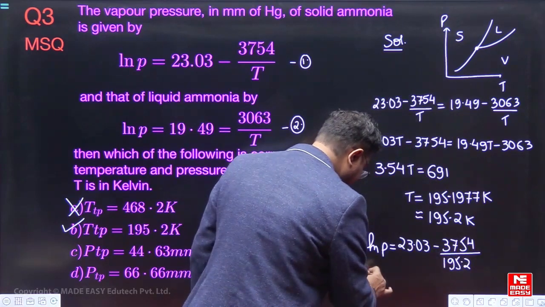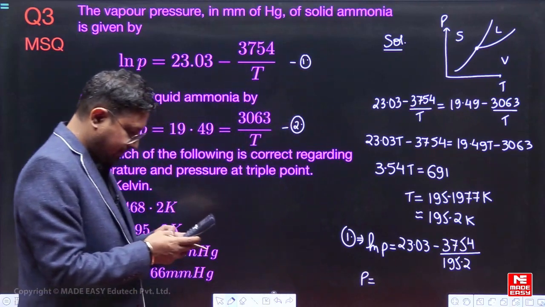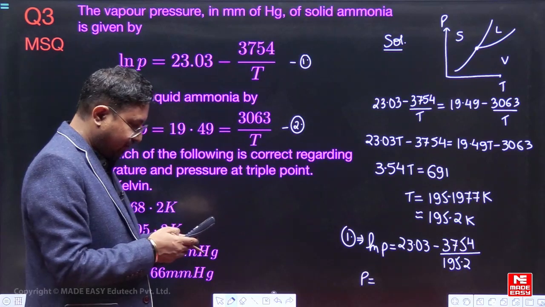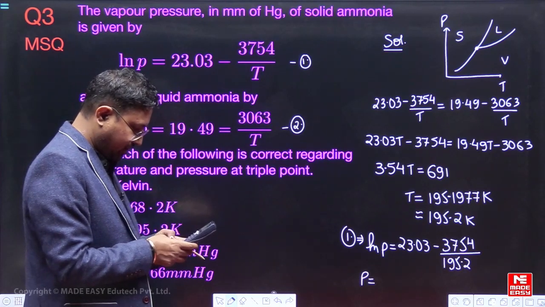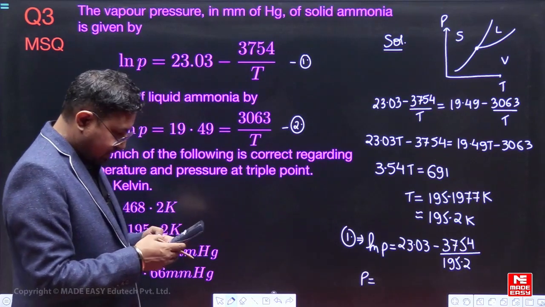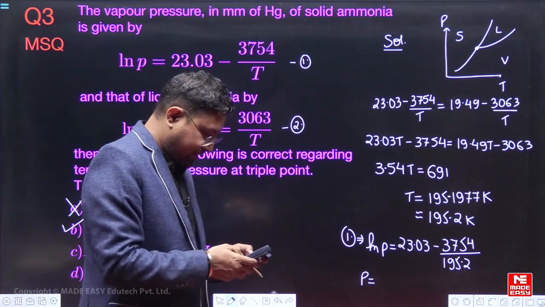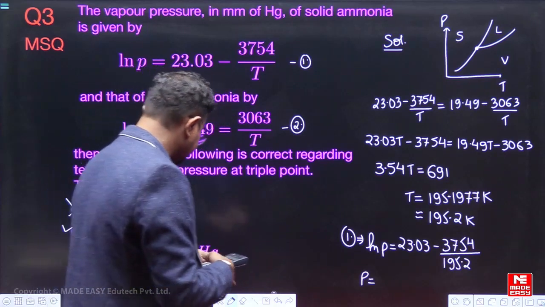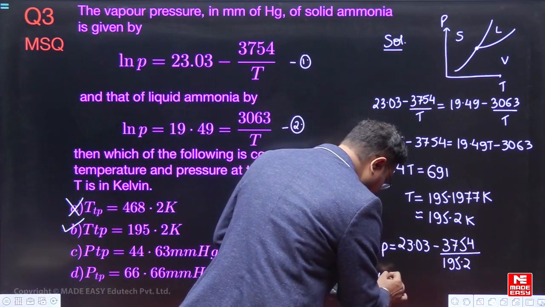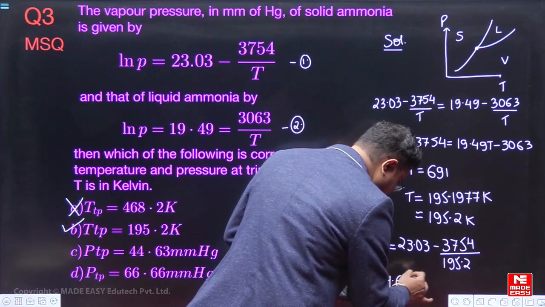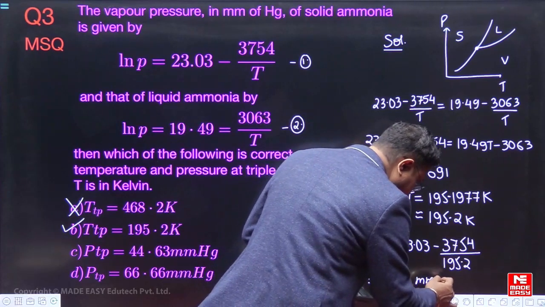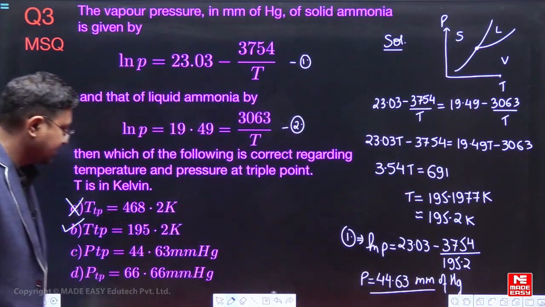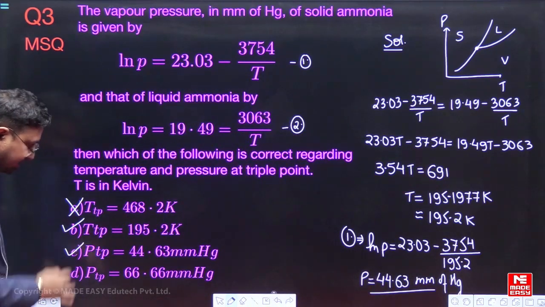So from here the value of p will come. So 23.03 minus 3754 divided by 195.2, what will it come to? So ln p equals 3.799, and when the log goes on the other side it will be e to the power something, so 44.63. The value that comes from here will be in mm of Hg. So 44.63 mm of Hg, this will be correct. 44.63 in other units, this will be wrong.